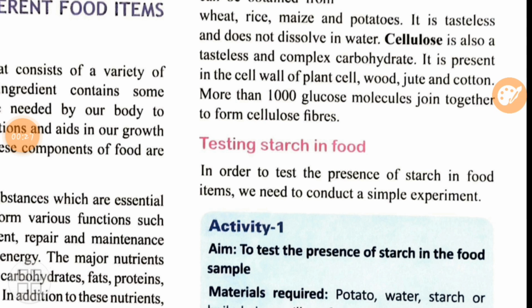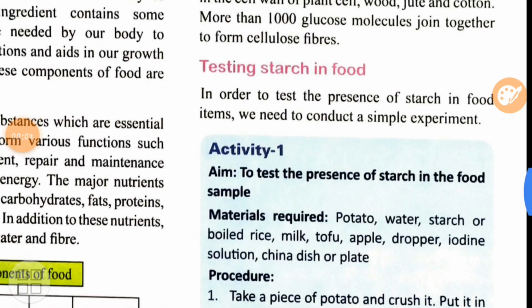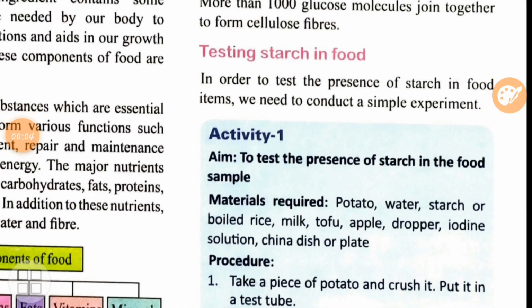And when you pour it on potato, the color of iodine solution changes into what? Blue black in color. And this change in color shows you what? That it has starch present in it. So in your book they have given us to take various materials, but here we are going to perform this activity only with the potato and iodine solution. So anytime the iodine solution changes its color, it is understood that that food item has what? It has starch present in it.